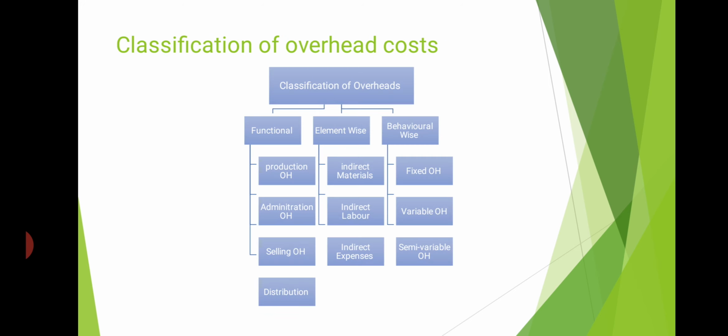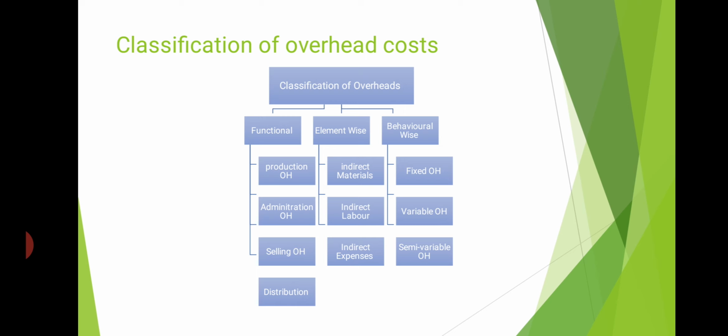Next, classification of overheads. So, overheads are classified into many different categories. Basically, overheads are classified into three different sections. In those three sections, again classification is made. First, let us look at what those three main classifications are. The first one is functional classification.